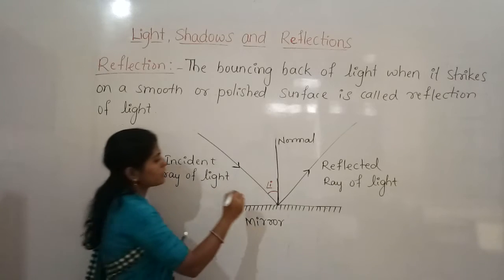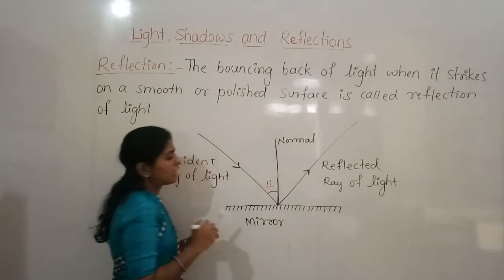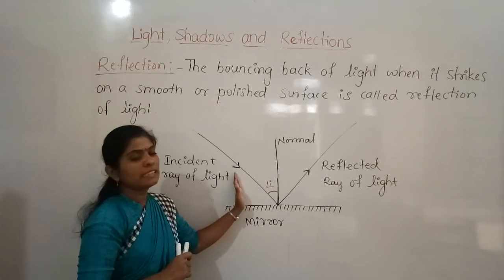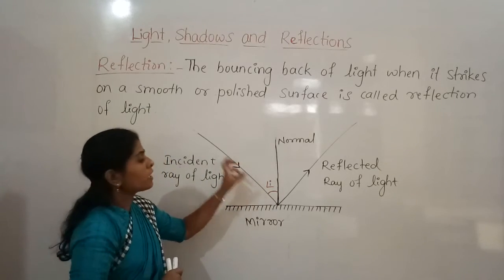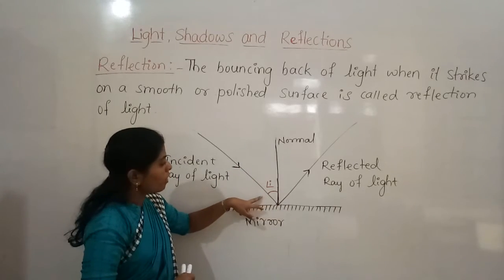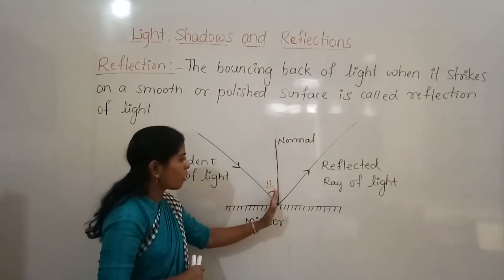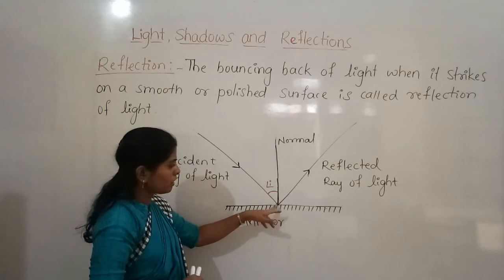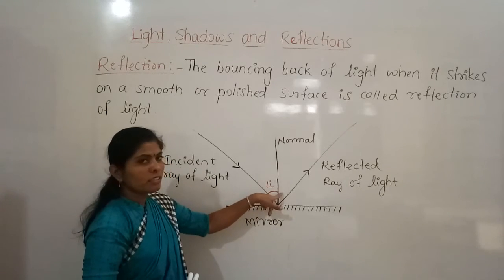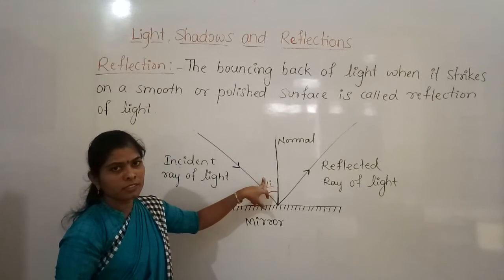i. This is the angle of incidence. So the angle of incidence is the angle formed between the normal and the incident ray of light, or the angle between the incident ray of light and the normal. When we draw a normal perpendicular to the surface at the point of incidence, they form the angle. So the angle formed between the incident ray and the normal is called the angle of incidence.